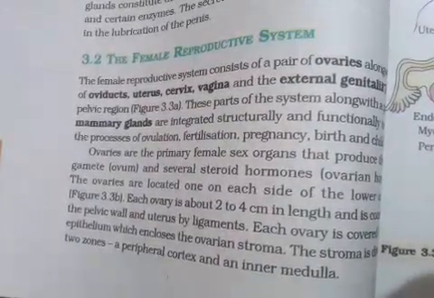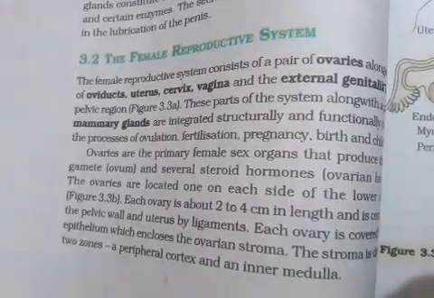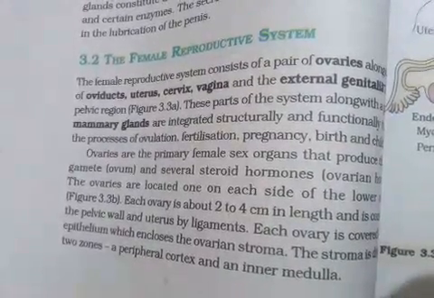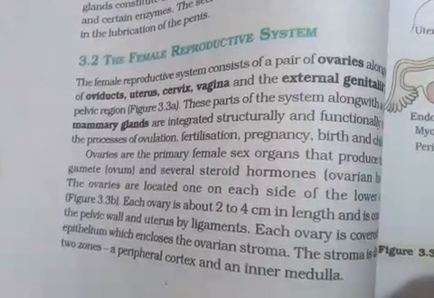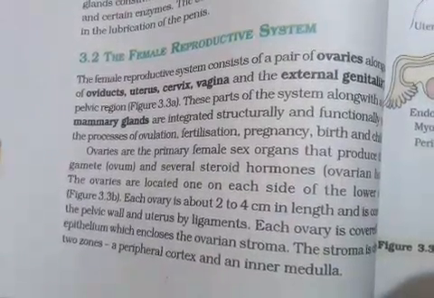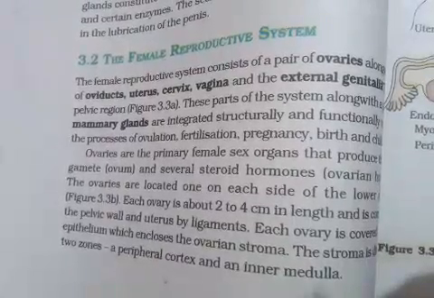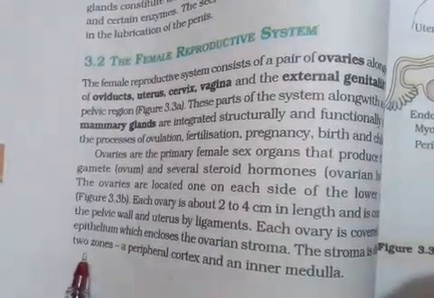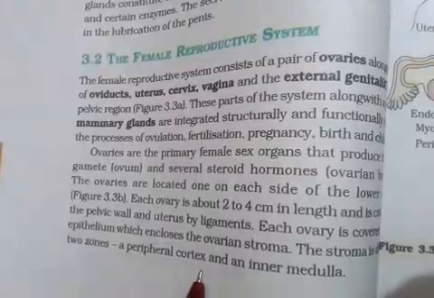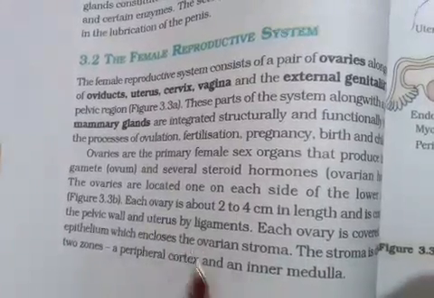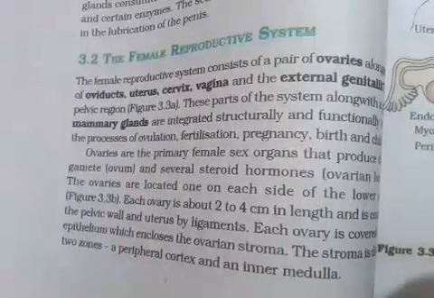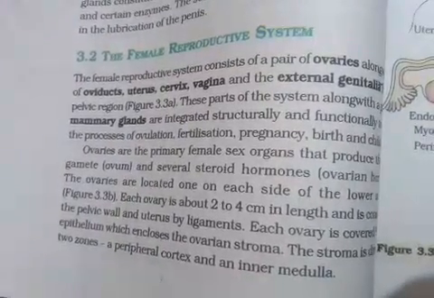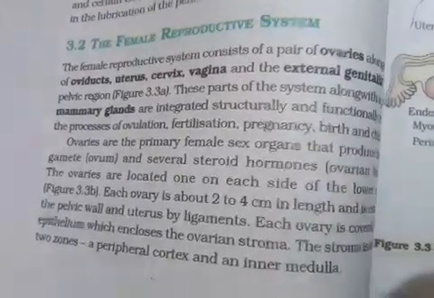That epithelium is said to be the germinal epithelium, and the cells of the germinal epithelium are cuboidal in shape, and inside that lining epithelium a kind of stromal tissue is present. It comprises two zones. First one is the peripheral, usually the cortex region, and the inner one is said to be the medulla. So cortex is outer and medulla is the inner part. As you always know, medulla is always at the center.